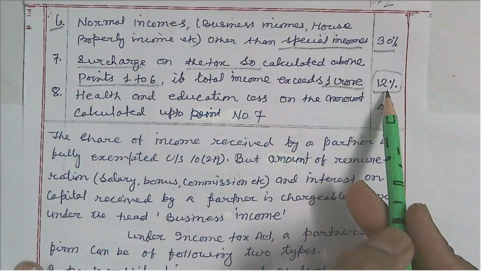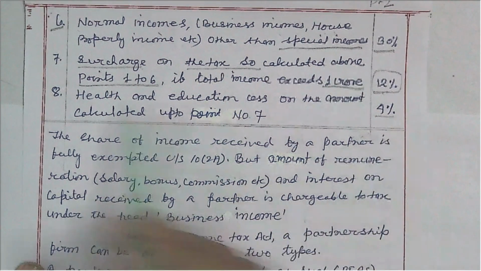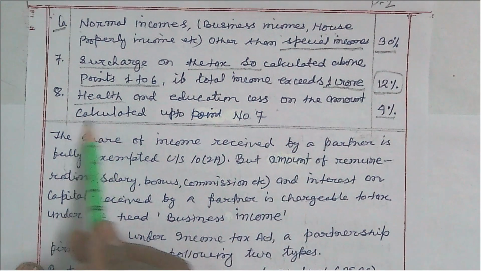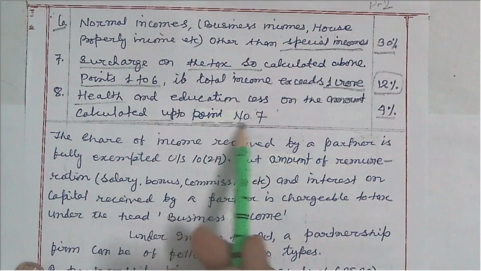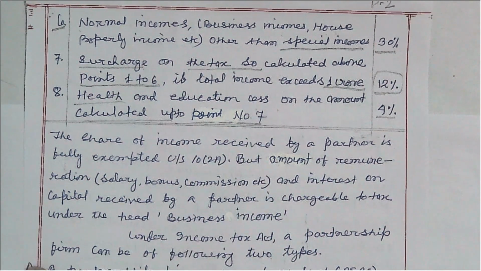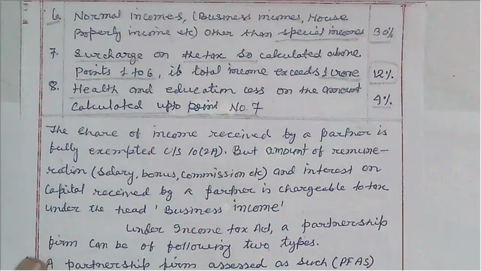The balance amount is further increased by 4%, which is called health and education cess, on the amount calculated up to point number 7. So this is how the tax liability on total income is calculated, a brief summary applicable to partnership firms.